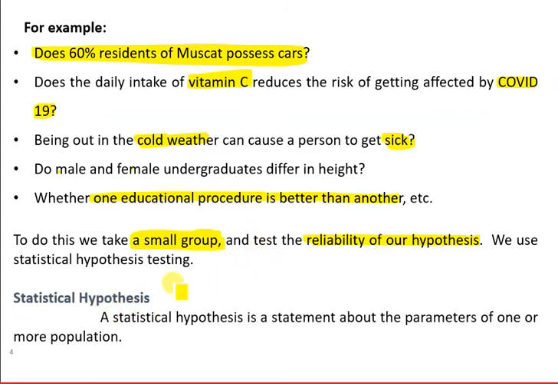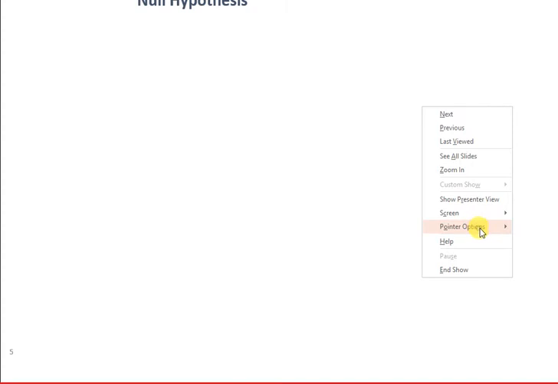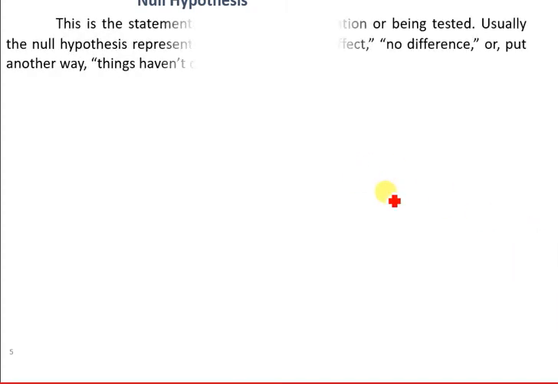So how do we define a statistical hypothesis? It is a statement about parameters of one or more populations. This is how we define it. Now we define some terms in hypothesis testing.